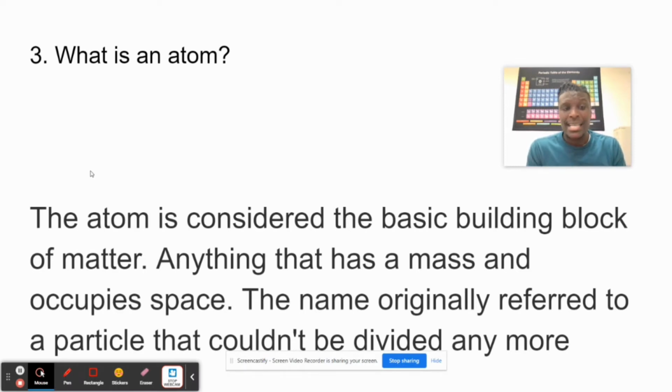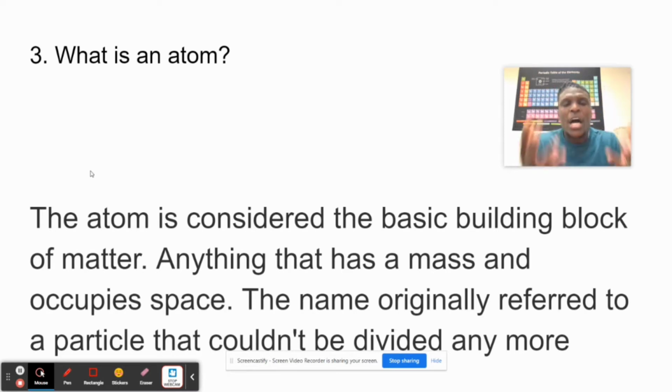Anything that has mass and takes up space, and I just said it earlier, that everything on earth is matter. So anything that has mass and takes up space is considered matter and is made up of atoms. Now, the name originally refers to particles that cannot be divided anymore. So you can't get anything less than an atom.